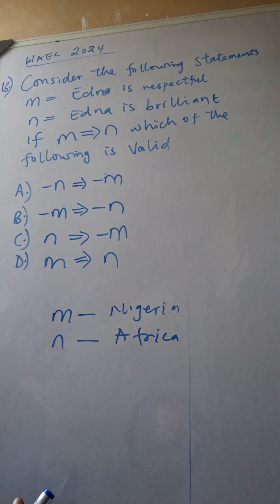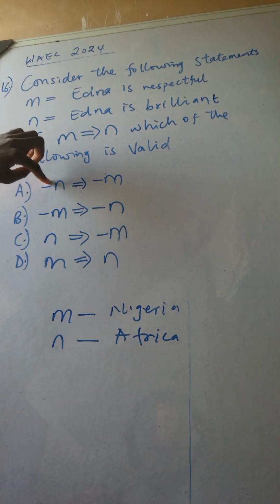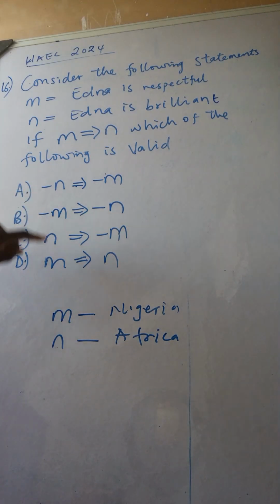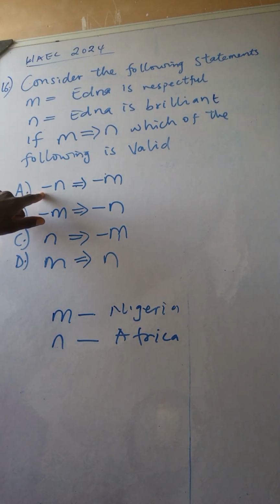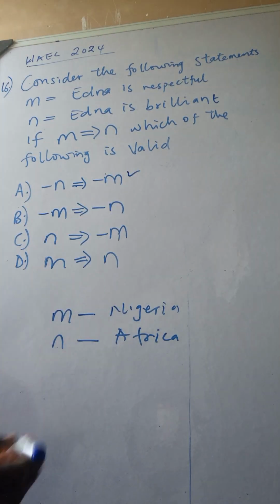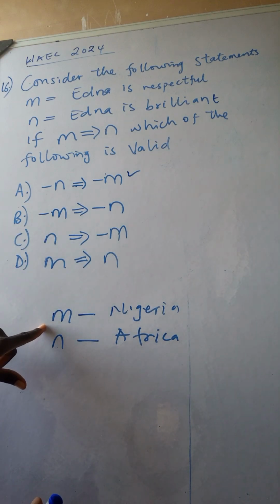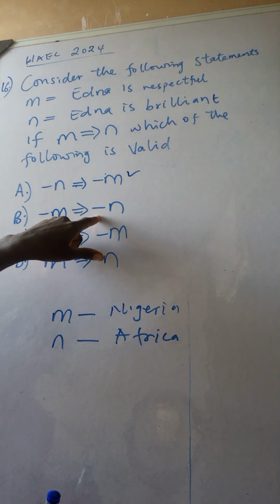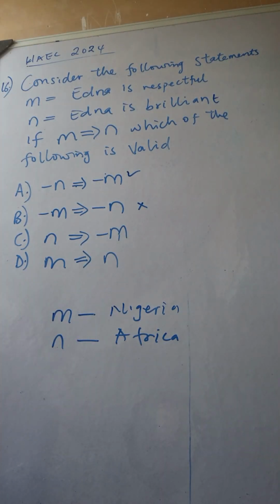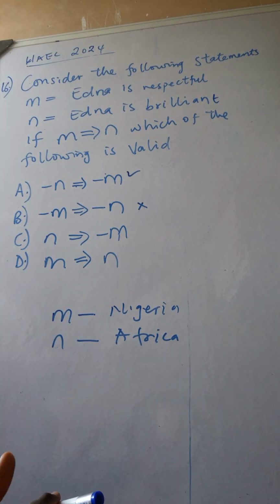So which of these following statements is valid? Let's look at this one. Does negation of N imply negation of M in this case? When we say somebody is not from Africa, does it also imply that that person cannot be from Nigeria? Yes, this is correct. Now, when we say that somebody is not from Nigeria, does it mean that there's no possibility that that person is from Africa? No. Somebody may not be from Nigeria, but he's still from Africa because there are so many other countries in Africa.